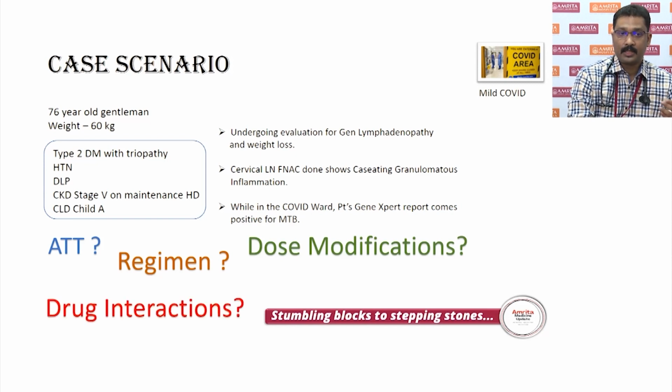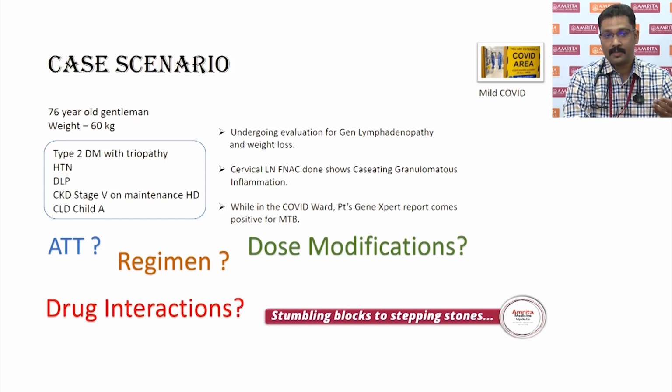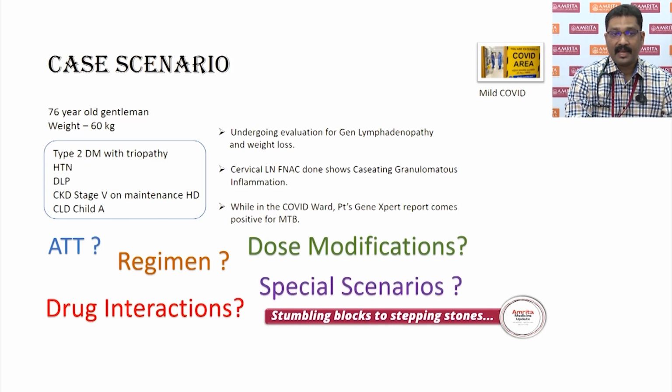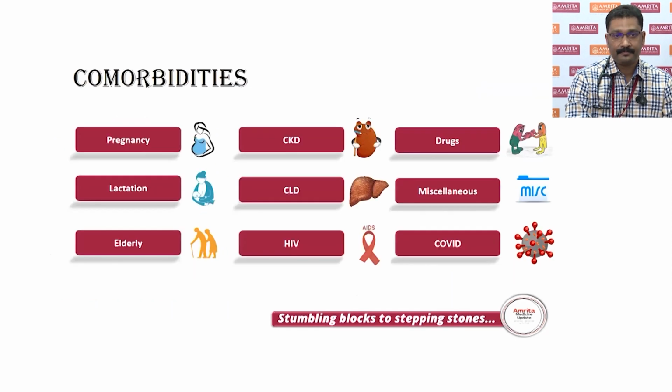Drug interactions, especially because the patient is on multiple drugs because of all the comorbidities that are there. Special scenarios like the fact that the patient is elderly and having a significant amount of diabetes as well as hypertension and dyslipidemia. And finally, COVID adds on to the confusion like always in the current scenario. So let's try and find some answers in this particular session.